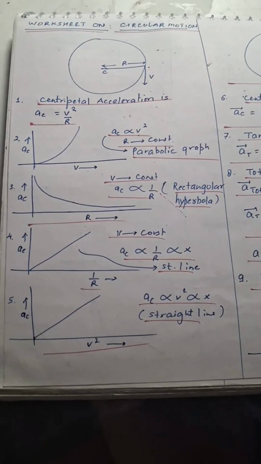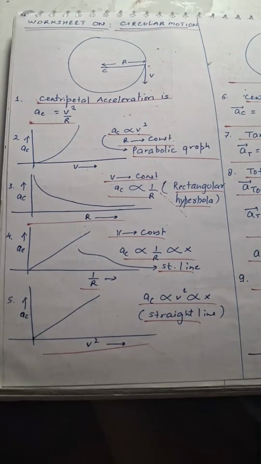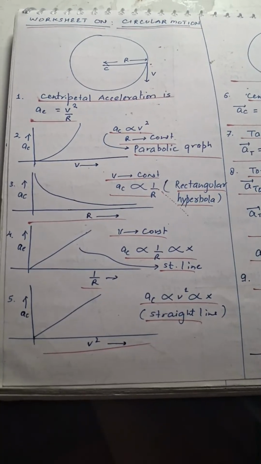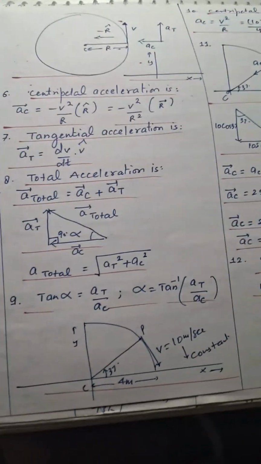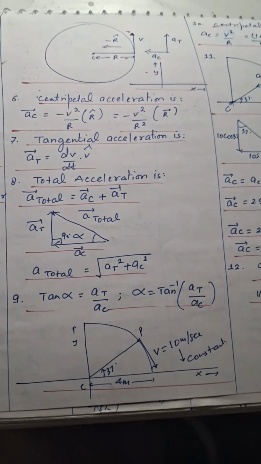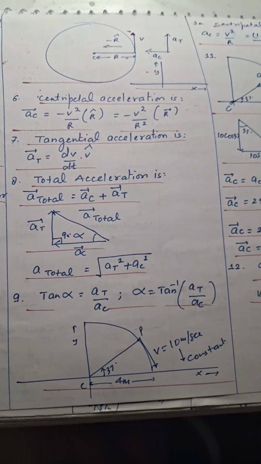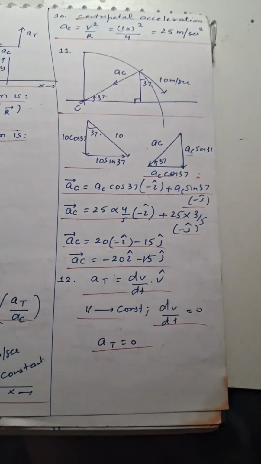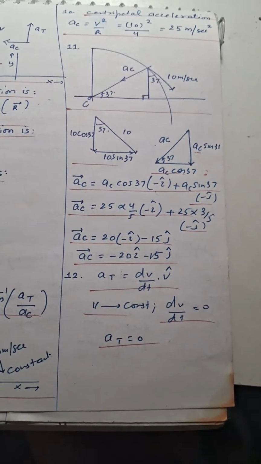Worksheet on circular motion, centripetal acceleration, graph based questions, R variation, straight line graph, V square graph. Then concept of centripetal acceleration, tangential acceleration, total acceleration, angle, circular motion based problem on that, calculation of centripetal acceleration and tangential acceleration.